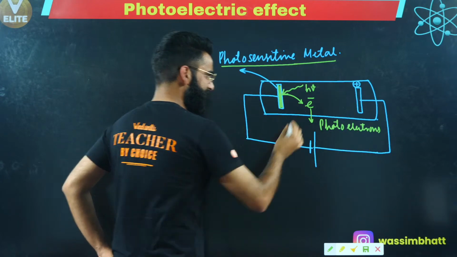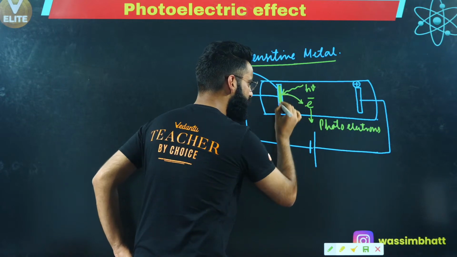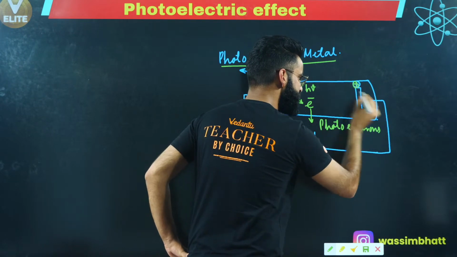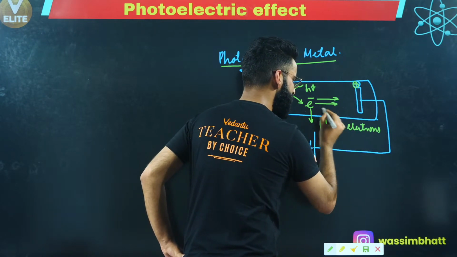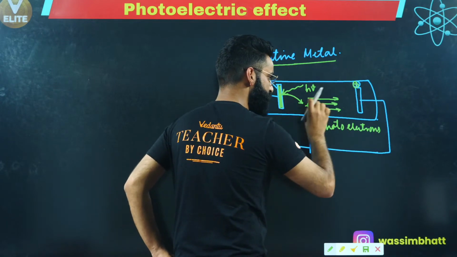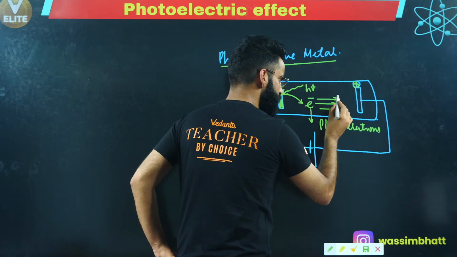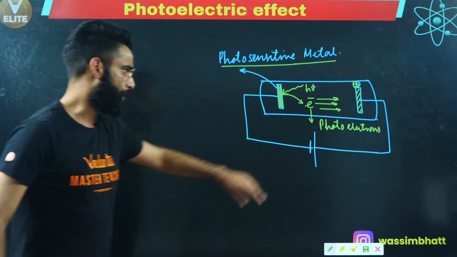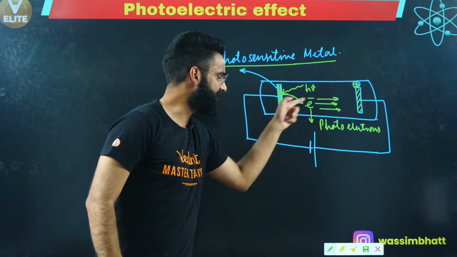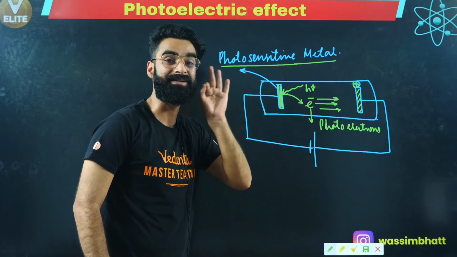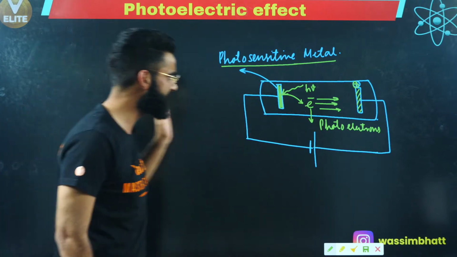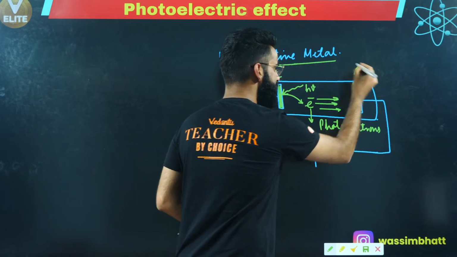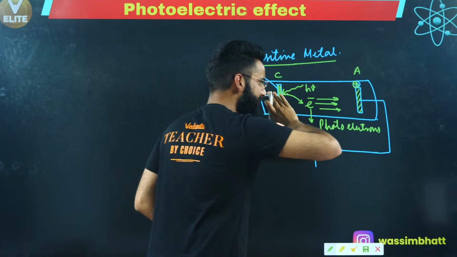Now people, at the same time, the electron which came out of the surface of the metal, can I say that electron will be dragged by this positive charge towards itself, right? Can I say the electrons being emitted from the surface of this metal, those photoelectrons, will be attracted by this rod over here which is carrying the positive charge? When this positively charged rod attracts these electrons towards itself, there will be some directional movement of electrons from cathode to anode, right? There will be the directional movement of electrons from cathode to anode.